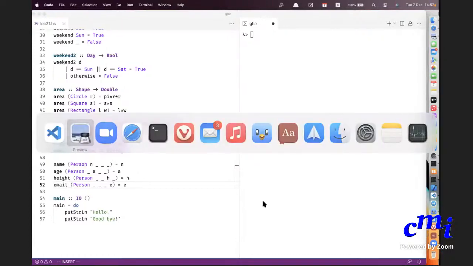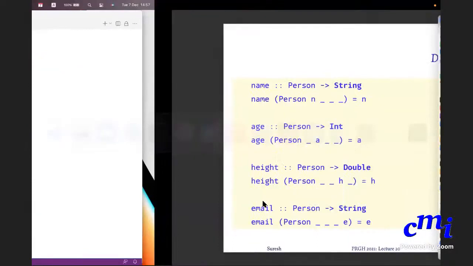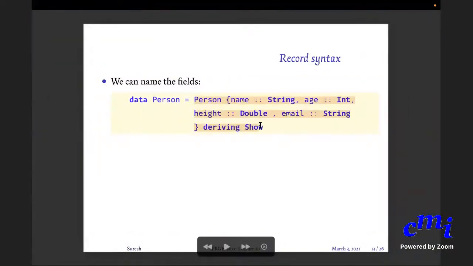So you can do this. Okay, this is all a little painful. So Haskell automatically allows you to do record syntax. This is just for records. So you can say data Person = Person. When you define the data type itself, you say name, which is of type String, age, which is of type Int, height, which is of type Double, email, which is of type String, deriving Show.